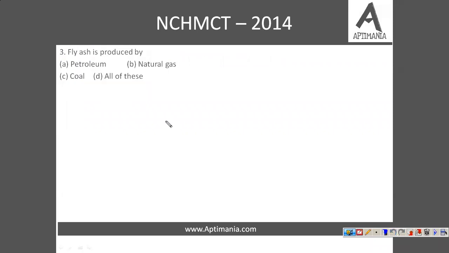Now, third question is, fly ash is produced by. So basically, fly ash, as you can tell from the term itself, it is basically the ash, right? That is the residues generated in combustion and comprises the fine particles. Fine. So what is it produced by? It is produced because of combustion of coal. So whenever the combustion process of coal happens, fly ash is produced. So the correct answer to this question is option C, that is fly ash.